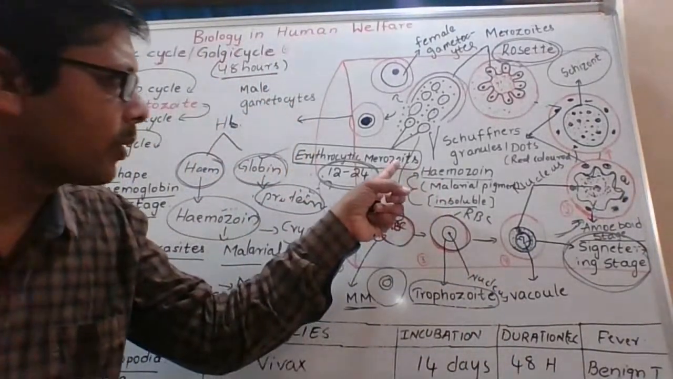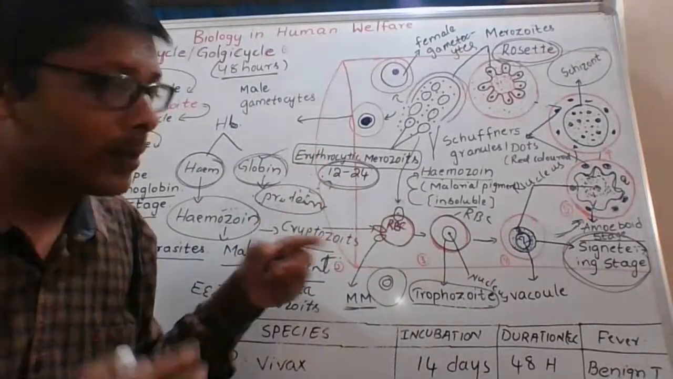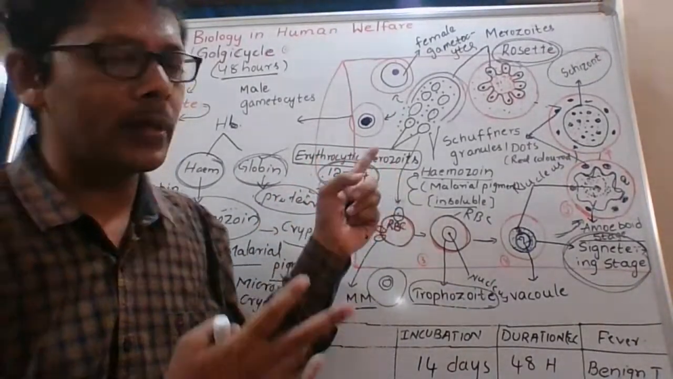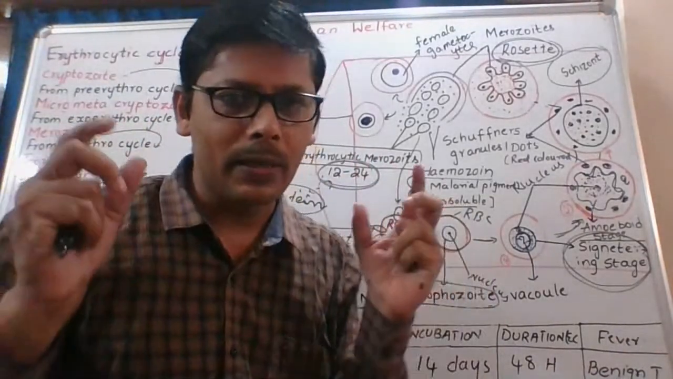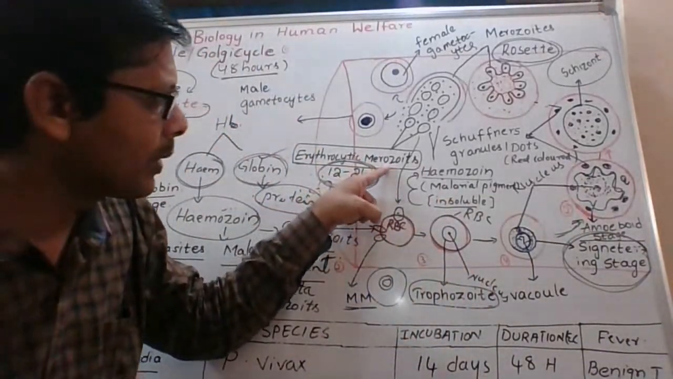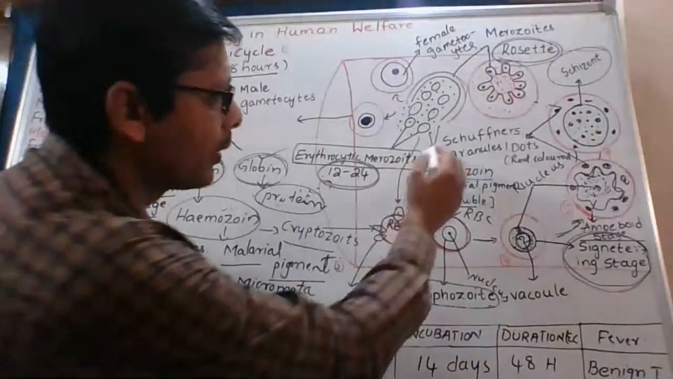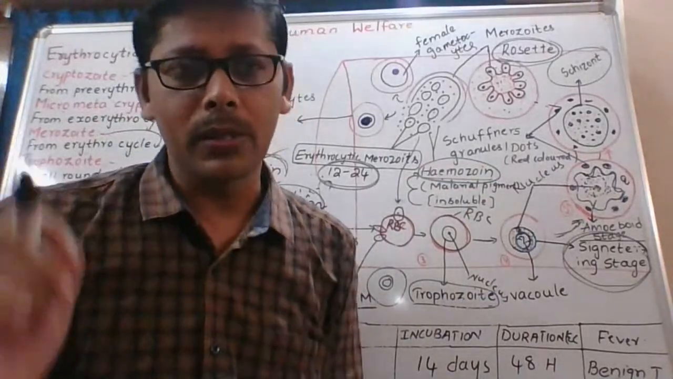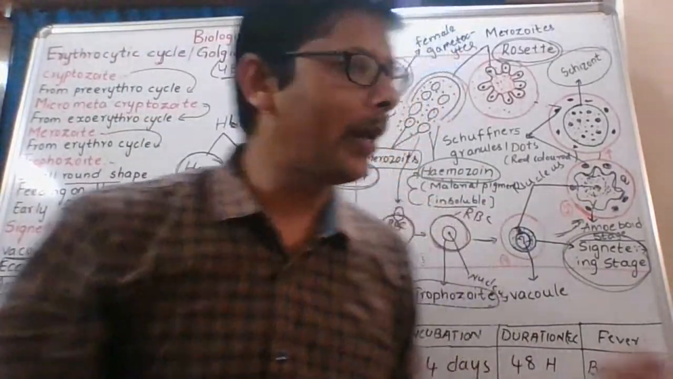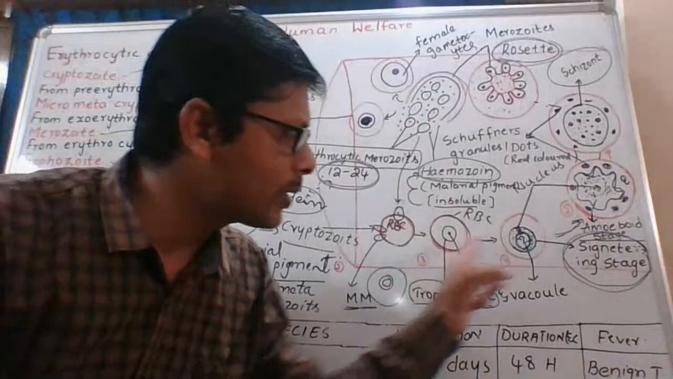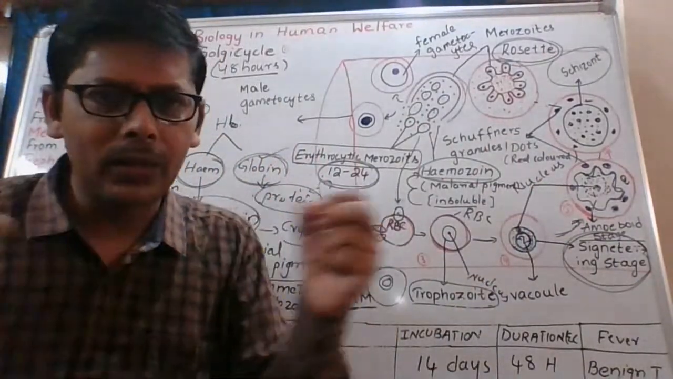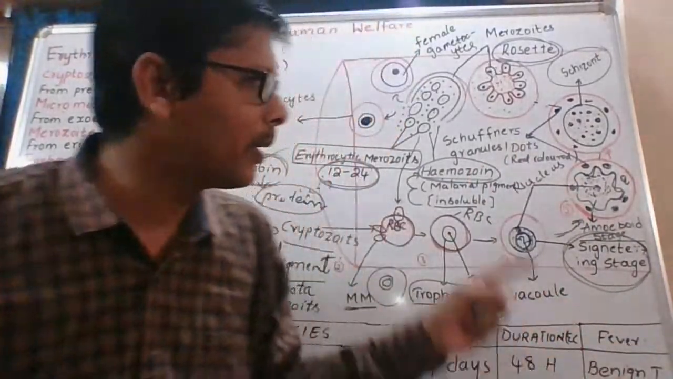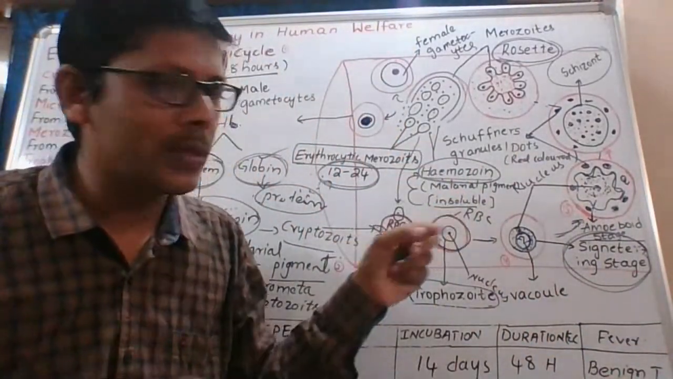Now here also merozoites are formed. These are the third generation ones. These are called erythrocytic merozoites because these are formed in the erythrocytic cycle. Now along with that, what is released? This is called hemozoin. This is also a malarial pigment. We studied one RBC, but like that many RBCs are ruptured, and this malarial pigment is released.